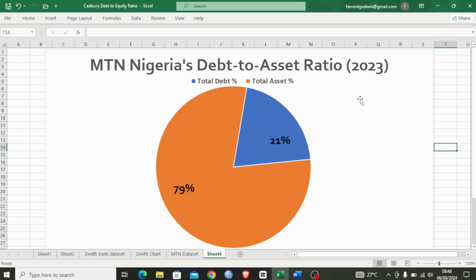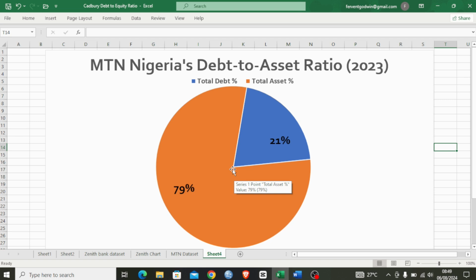So most of the company's assets is not being funded by debt, unlike other companies whereby you could see that maybe 67%, 68%, 70% of the company's assets is being funded by debt. So this company, on the other hand, actually has a very strong equity base. So like I mentioned before, the debt to asset ratio for MTN Nigeria PLC is quite lower than the industry average for telecommunication companies, which typically ranges from 0.5 to 0.7. So this suggests that MTN Nigeria PLC is less leveraged than its peers in this telecommunication industry.